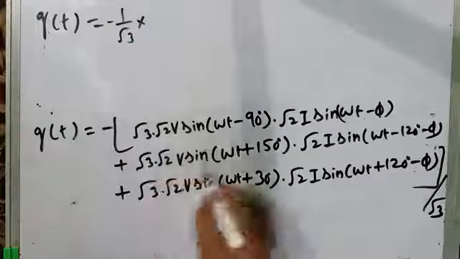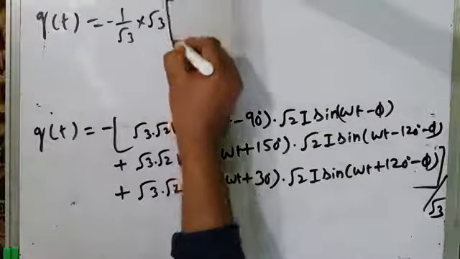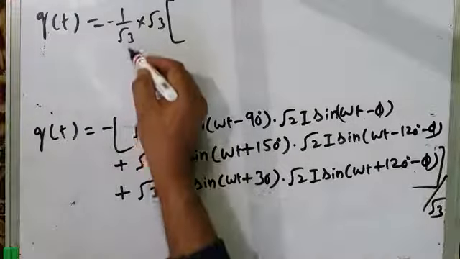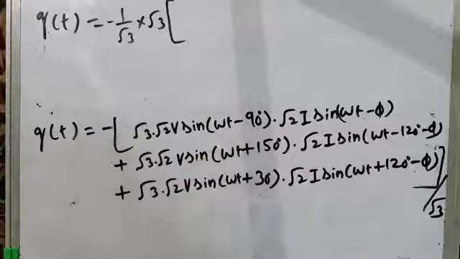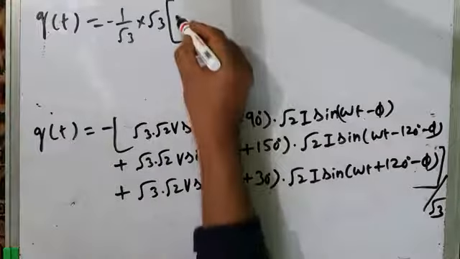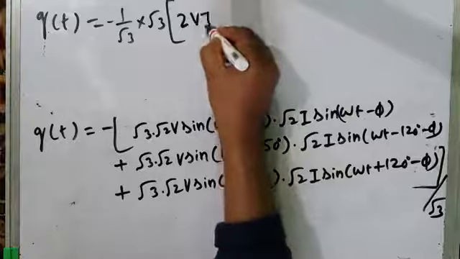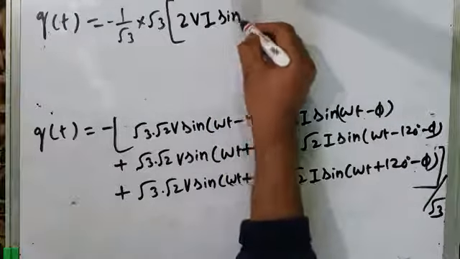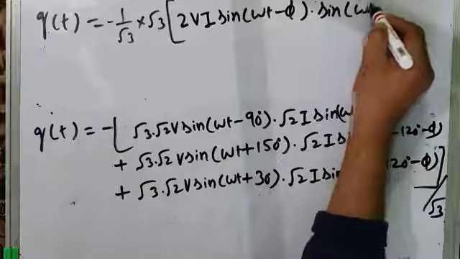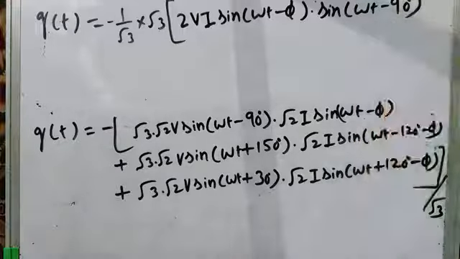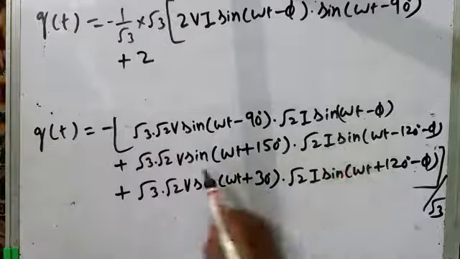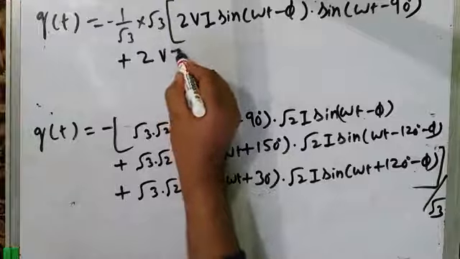If you take this root 3 out of all the expressions, I already have 1 by root 3, minus 1 by root 3, multiplied by this root 3. I am taking root 3 common. What I get from inside is this: root 2 into root 2 is 2, then VI. Let me write this term first: sine of omega t minus phi into sine of omega t minus 90 degrees. Then plus root 2 into root 2, again 2, then VI.